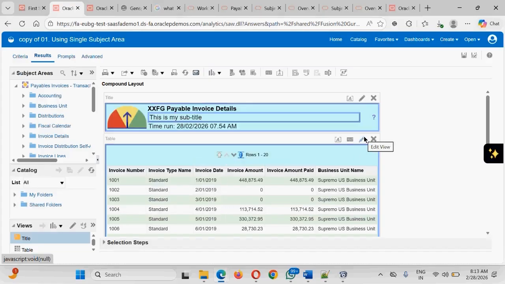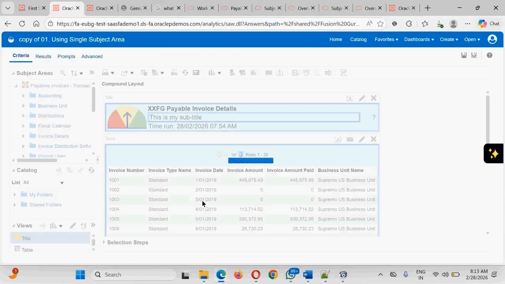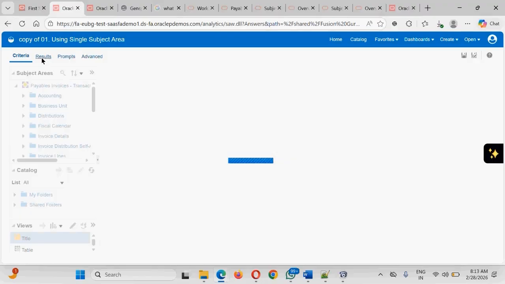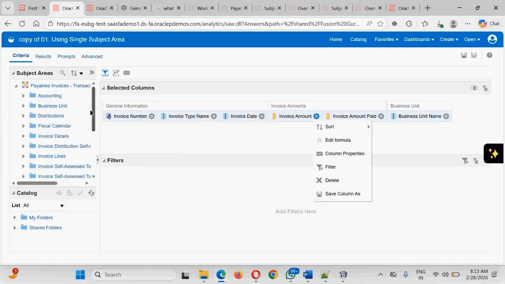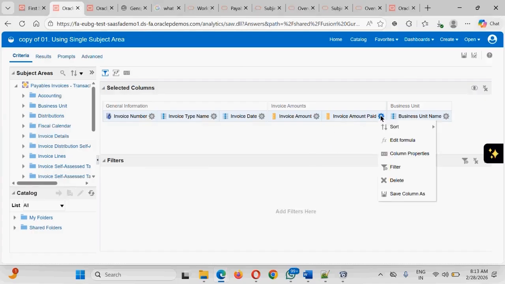Next thing is there is something called the edit button. What has happened in the criteria, guys? We have added 10 columns. We know the moment we add the columns into the criteria, all those will be displayed in the default table section under the result tab. But somehow we have added the columns here, but we don't want to display the invoice amount paid and the business unit. One thing is we can come to the criteria and delete that. We can delete, but we don't want to delete from the criteria, only from the display portion. We don't want to display them.